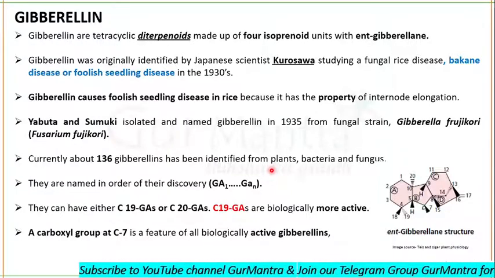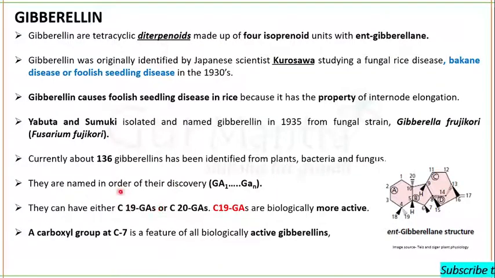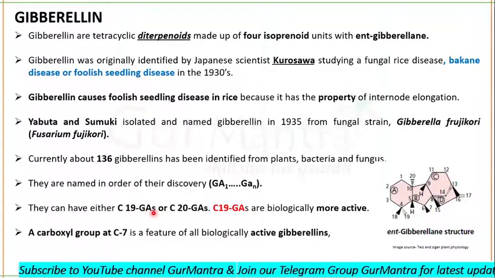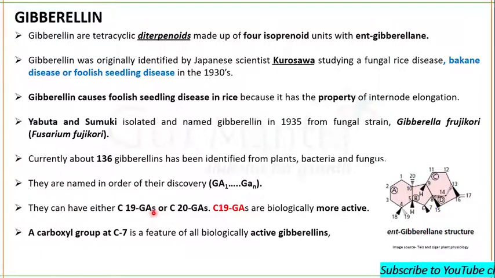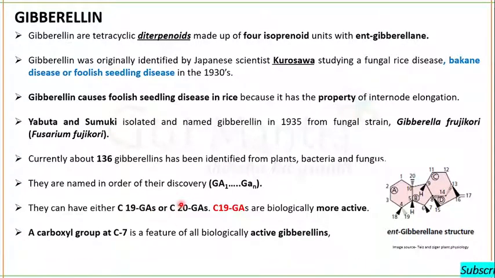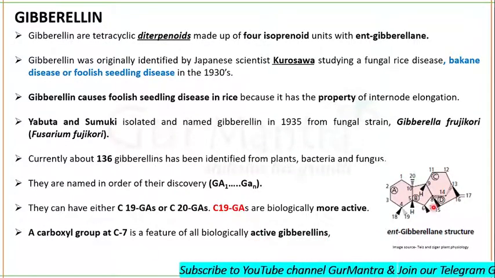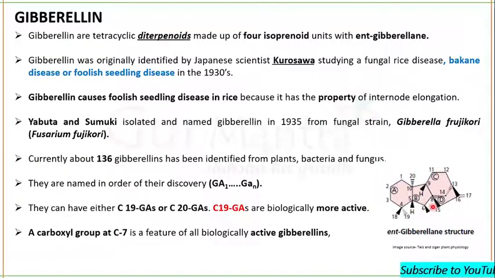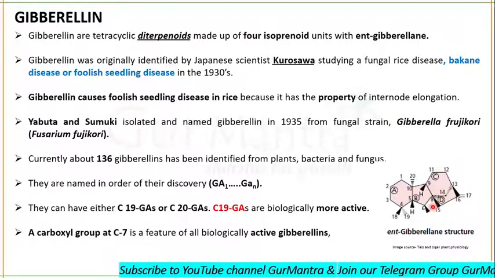Gibberellic acids can have 19 carbon atoms, or they can have 20 carbon atoms. Generally, the C19 gibberellic acids, those having 19 carbon atoms, are more biologically active compared to those which have 20 carbon atoms. Why are they more biologically active? Because most of the active gibberellins possess a carboxyl group at carbon 7. So remember all these things about gibberellin. What exactly are gibberellins? These are tetracyclic diterpenoids having four isoprenoid units with ent-gibberellane.